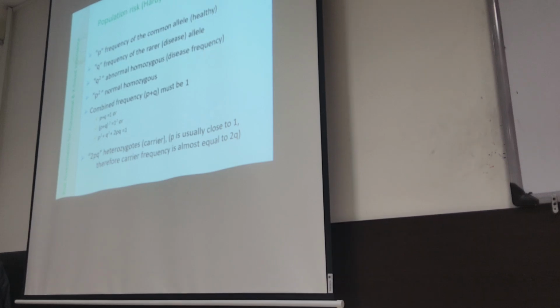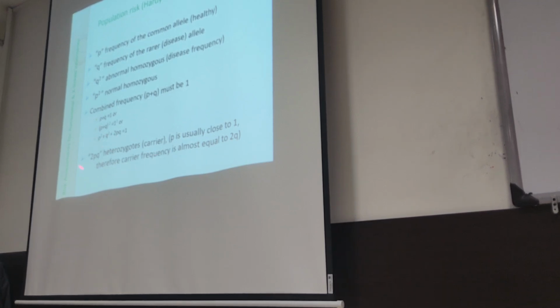P to the power of 2 is the normal homozygote. P plus Q must be 1 in a population, the frequency of the common allele plus the frequency of the disease allele is 1, and then squaring for each part: P^2 + Q^2 + 2PQ = 1.